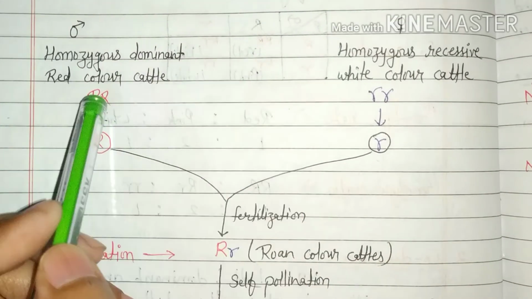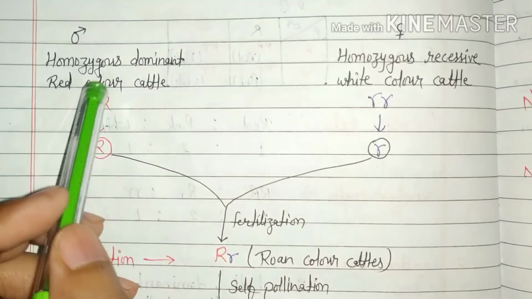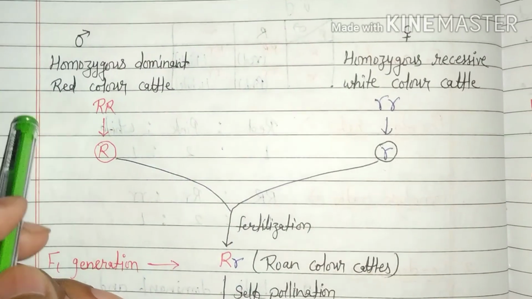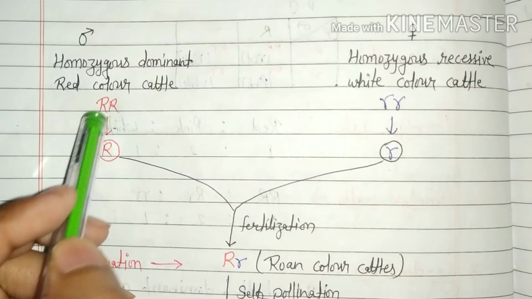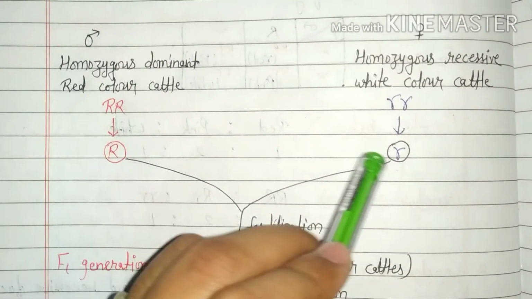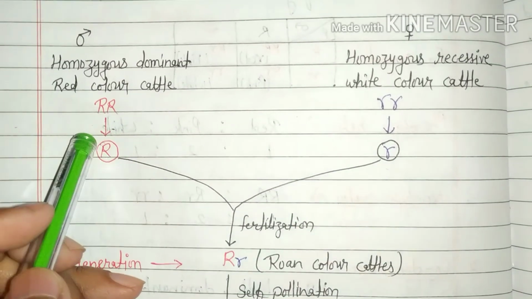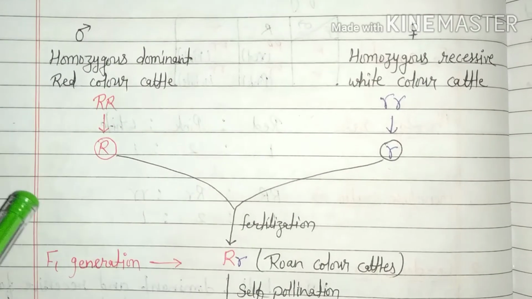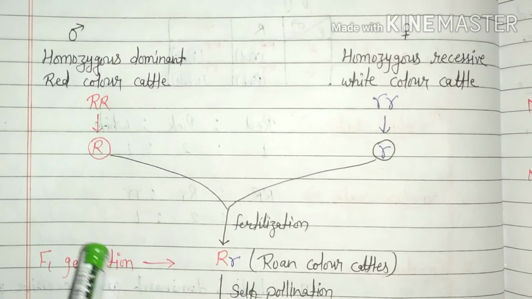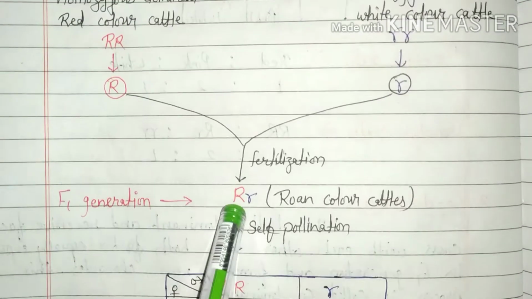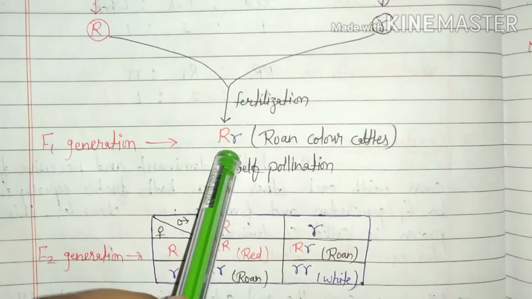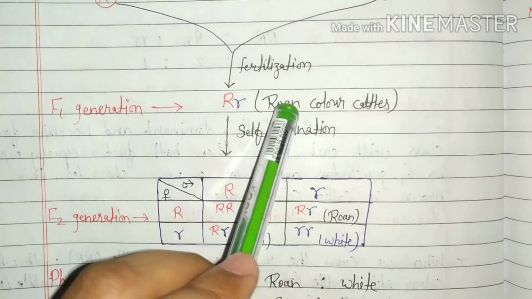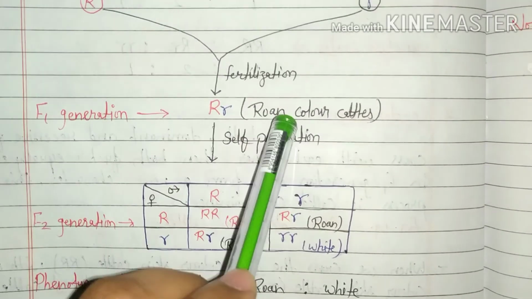These are genotype in male and female parents. After gamete formation, capital R, small r cross during fertilization. Now, F1 generation obtained, which contain all roan color cattle.